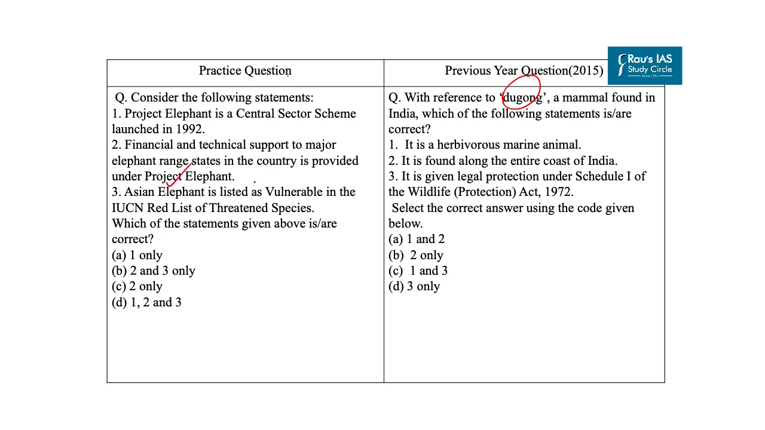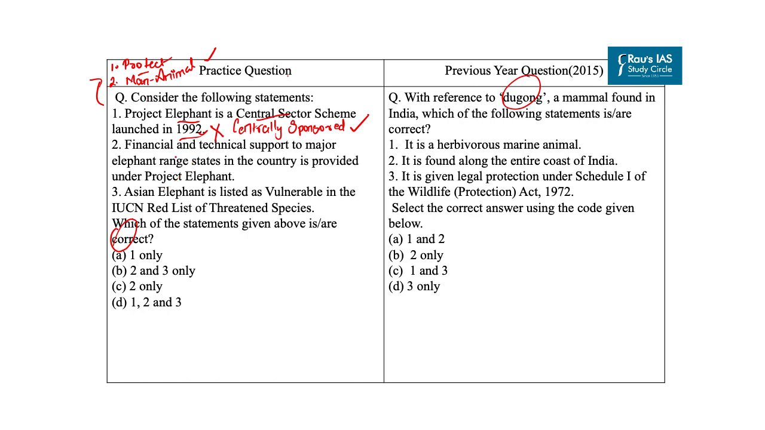So in this practice question, you have to identify correct statements. The first statement is Project Elephant is a center sector scheme launched in 1992. Now, Project Elephant was launched by Government of India in 1992, but as a centrally sponsored scheme, not a central sector scheme. So our first statement is incorrect. Its objectives are to protect elephants, their habitats and corridors. Second is to address issues of man-animal conflict. And the last one is for welfare of captive elephants.